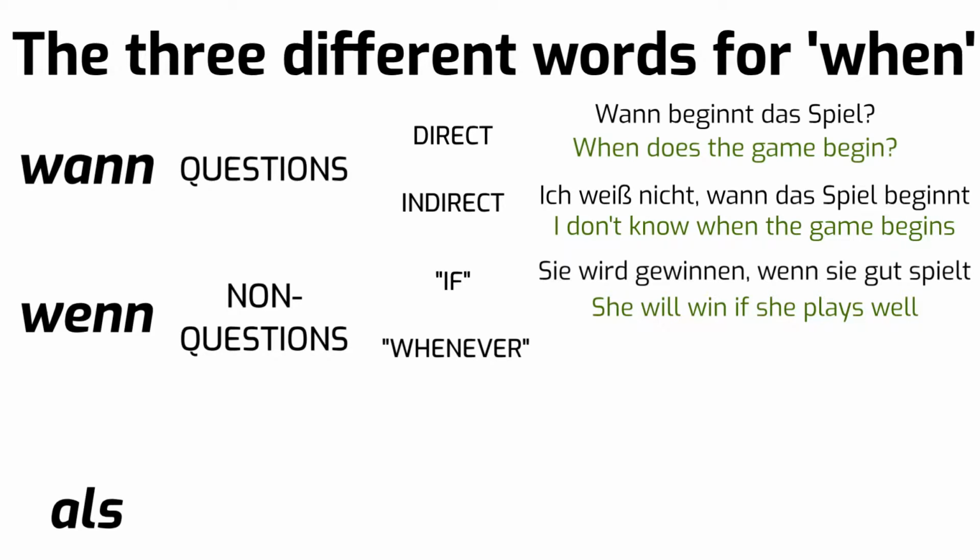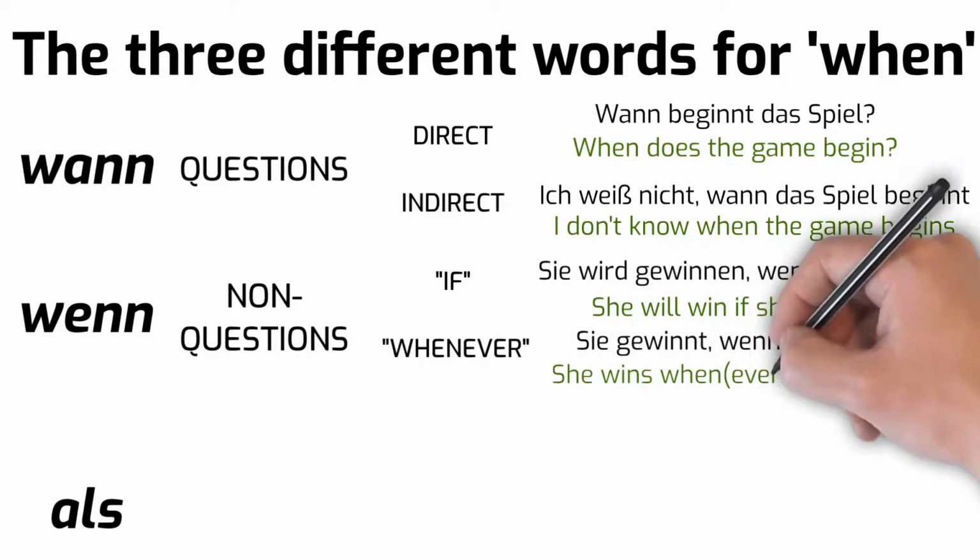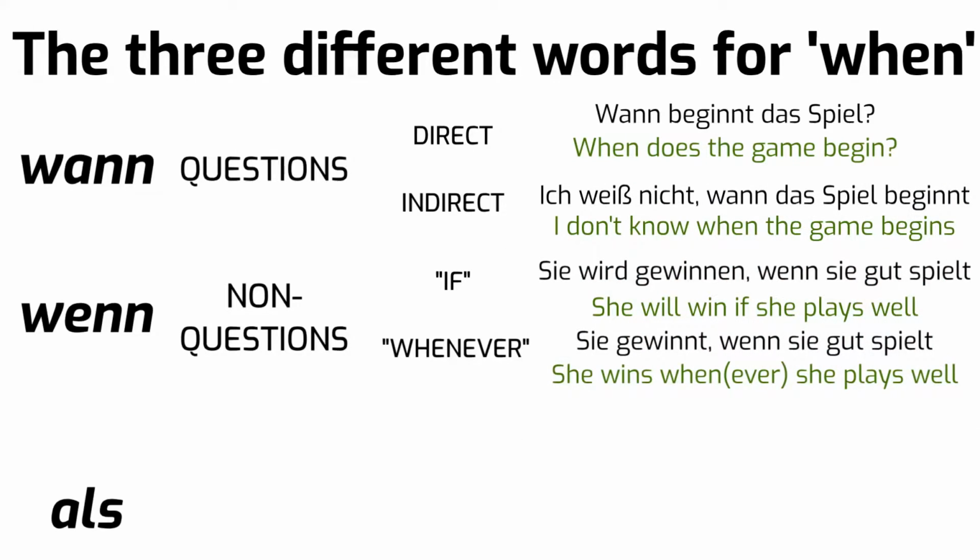Here's an example of whenever. Sie gewinnt, wenn sie gut spielt. She wins whenever she plays well. Sometimes we translate this into English with when, sometimes with whenever. But when you could say whenever in English, you say wenn in German.